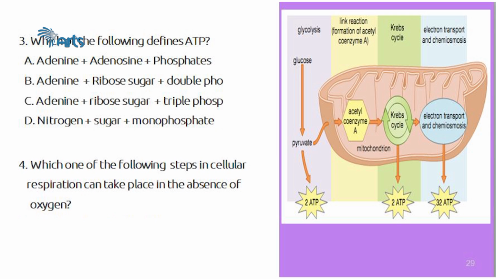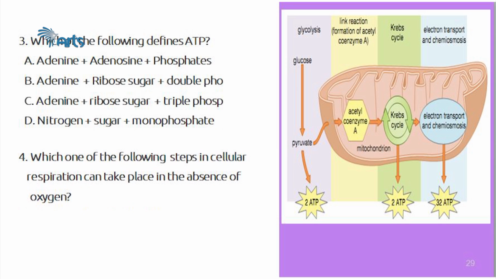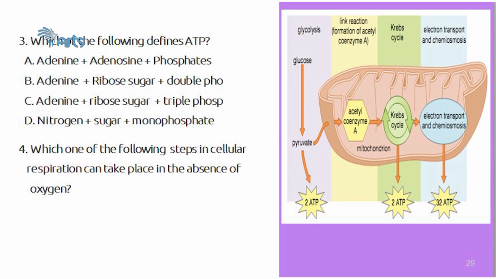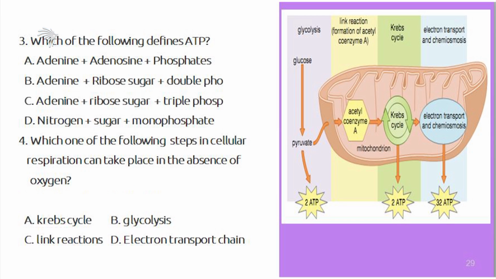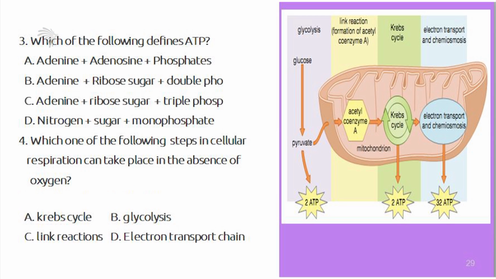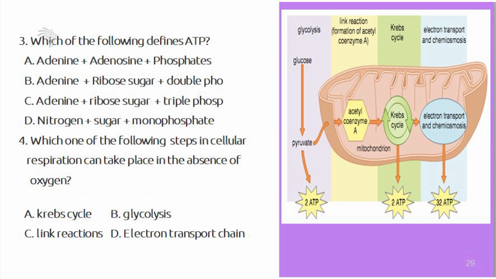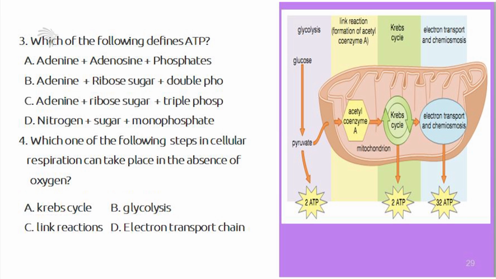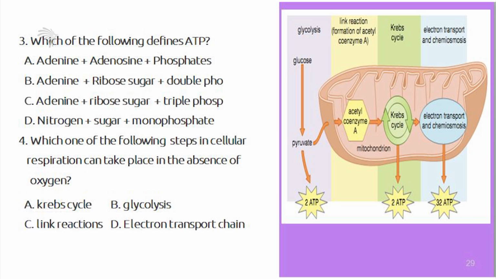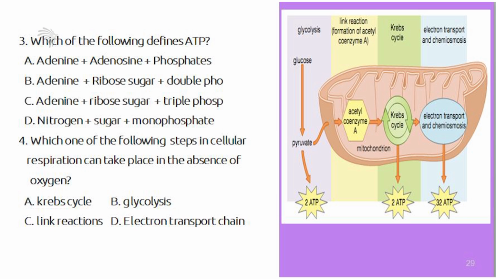Question number 4. Which one of the following steps in cellular respiration can take place in the absence of oxygen? A. Krebs cycle. B. Glycolysis. C. Link reaction. D. Electron transport chain. If your answer is B, you're correct.